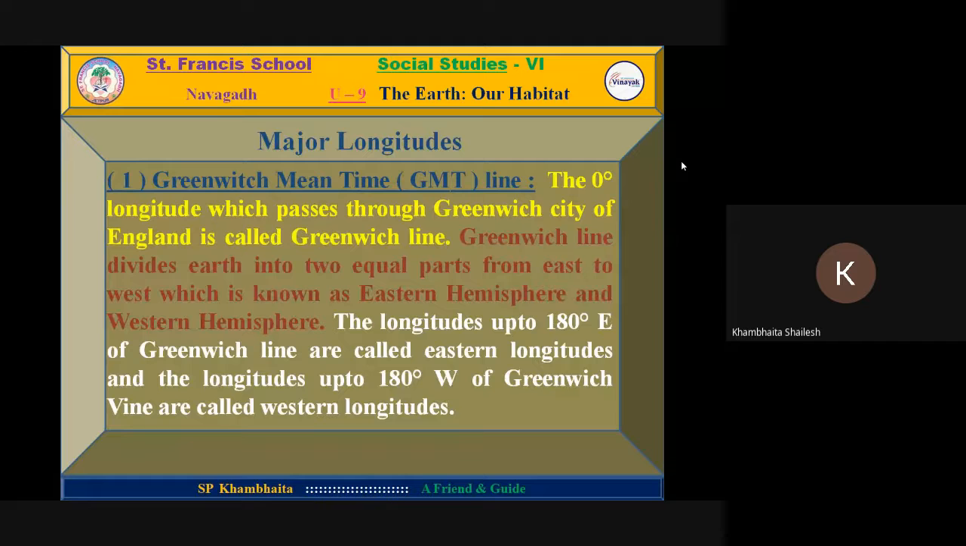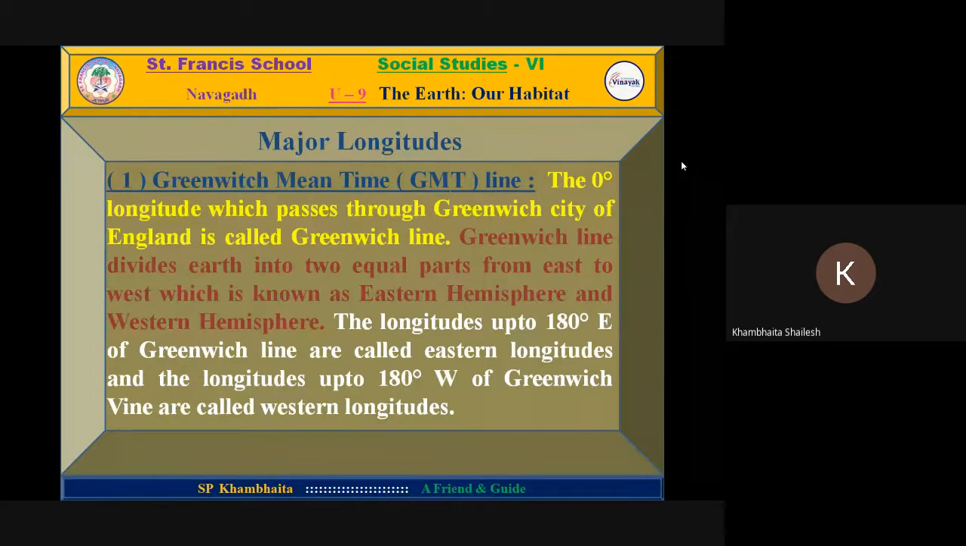Greenwich line is also called 0 degree longitude. As discussed yesterday, its location is in England, the area is Greenwich, and so it is called the Greenwich line. From there, we calculate 0 degree. Two major longitudes are the Greenwich line and the International Date Line. Here we are talking about the Greenwich line. It is 0 degree, passes through Greenwich, a city near London in England, and that is why the line is called the Greenwich line.